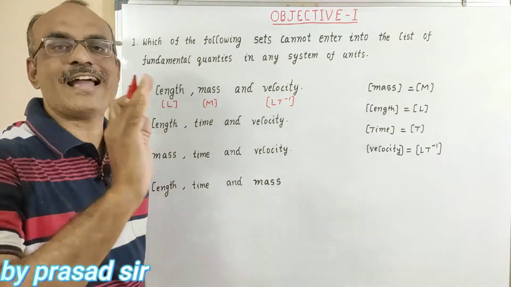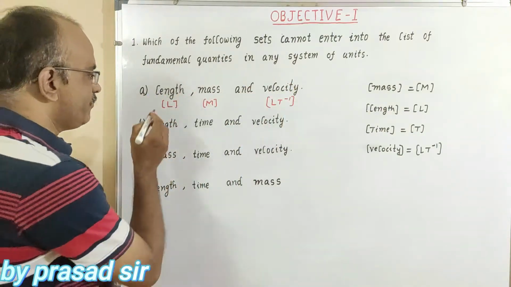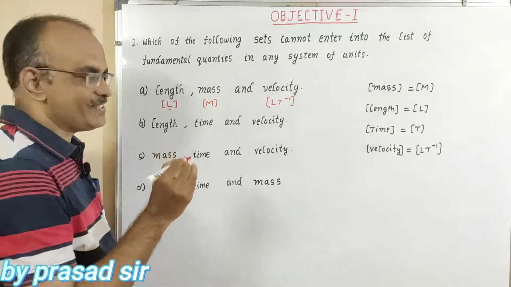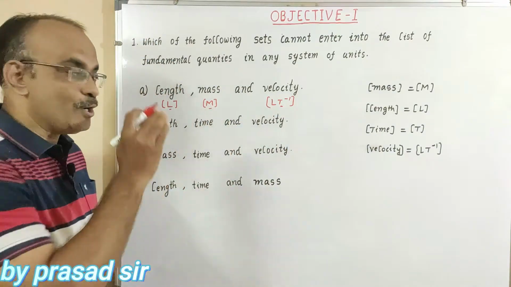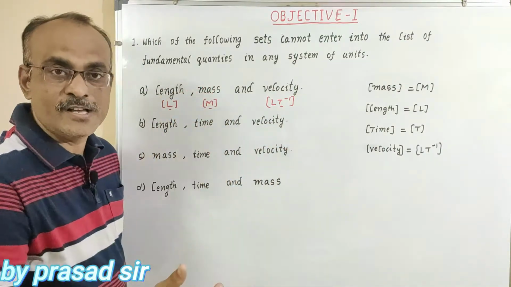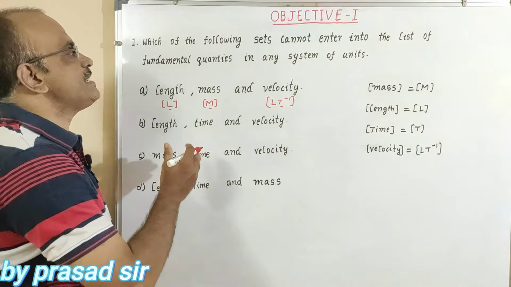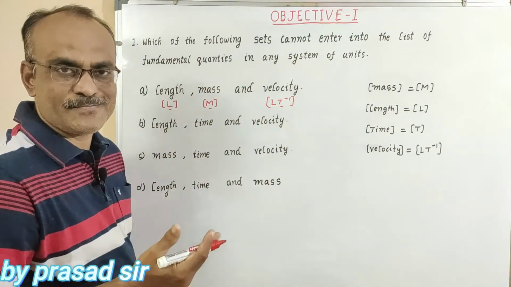Length, mass, and time. In option A, length is present, mass is present and time is also present. So all three fundamental physical quantities are present. So that's why it comes under the set of fundamental quantities. So it is not the answer.